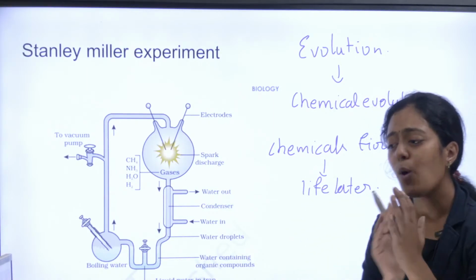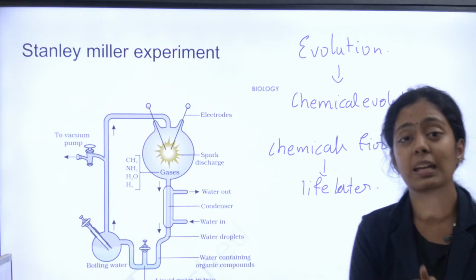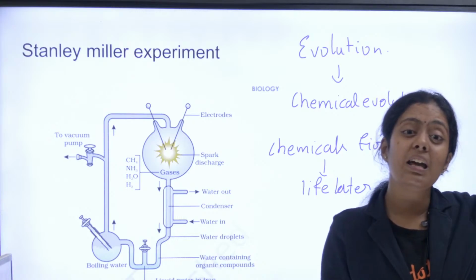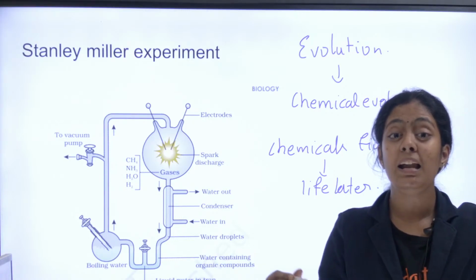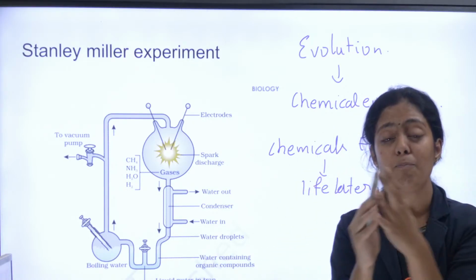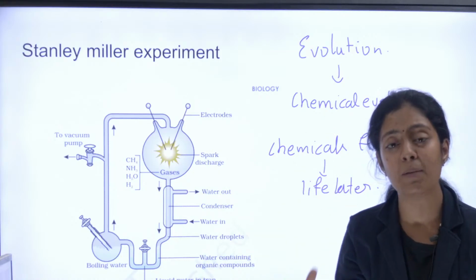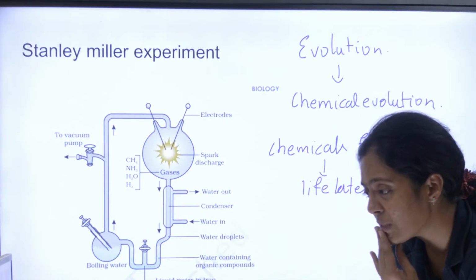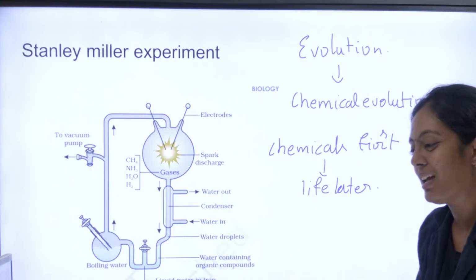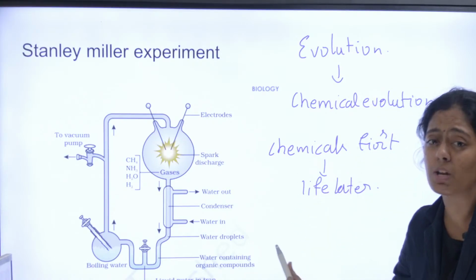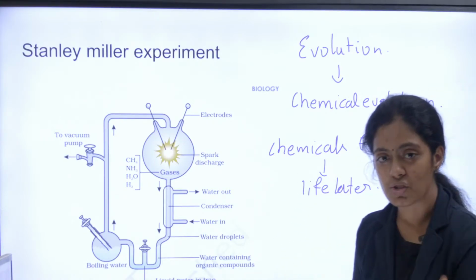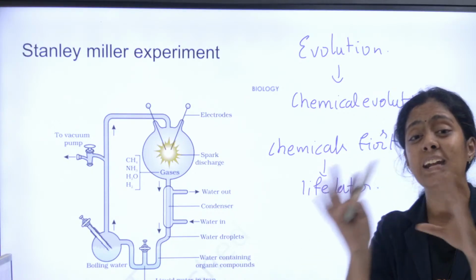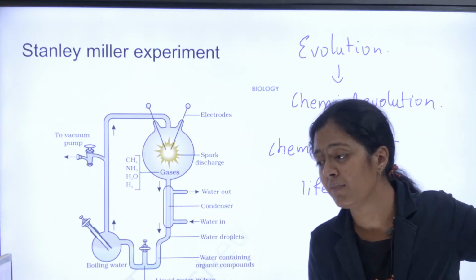What did this Stanley Miller do? He basically created a pre-earth, primordial earth. Many millions of years ago, however our earth was, he created such an experimental setup. Okay, it's there in the Rationalized book. Thank you. Yeah. So this is a very important experiment. If it is in your textbook, this Stanley Miller apparatus is very very important. He created a primordial environment.